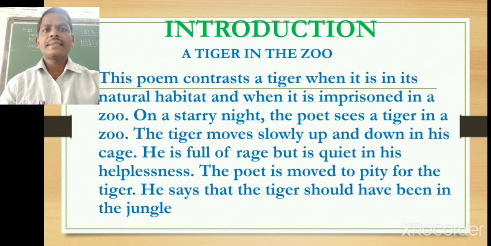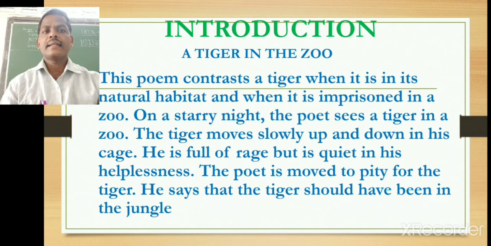On a starry night, the poet observed the tiger in the night time where the sky is full of stars. The poet sees a tiger in a zoo. The tiger moves slowly, stalks up and down in his cage, in the small distance of the cage. He is fully in a rage, angry, but he is quiet in his helplessness. He knew his restrictions well. The poet is moved to pity. The poet is sympathetic for the tiger.